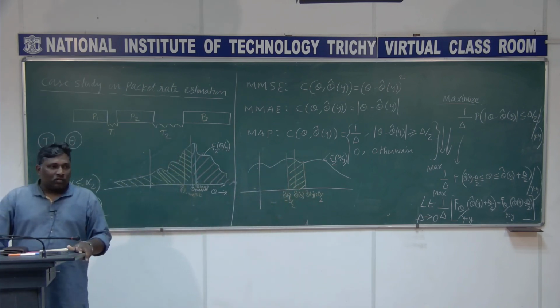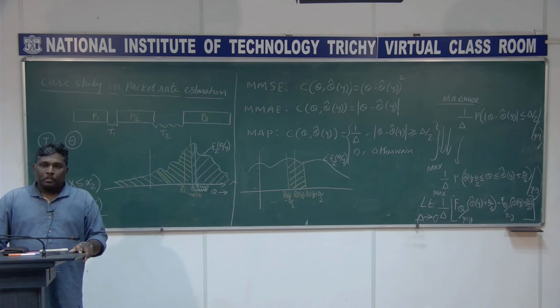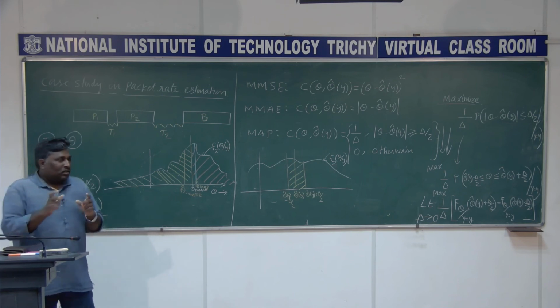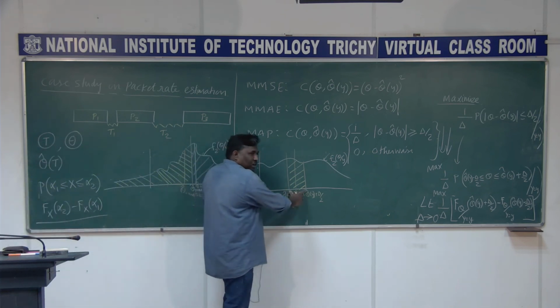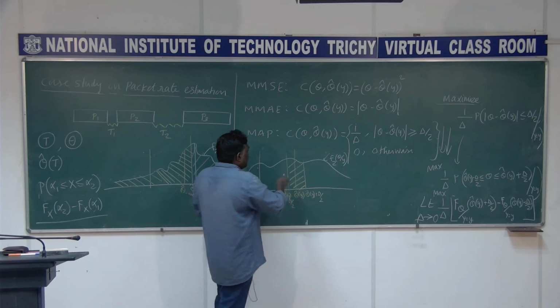Area under the curve of the density function will give you that probability, right? So I am actually finding out the small strip here, and of course it is getting multiplied with 1 by delta.